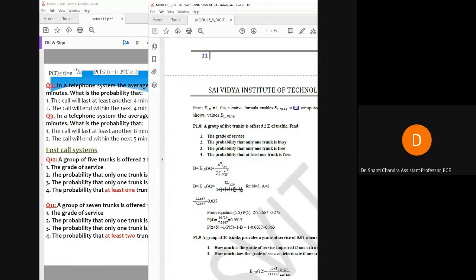Other students, please solve this. 0.037 is the right answer. Mansa, your answer is not correct. Just see what your mistake is.